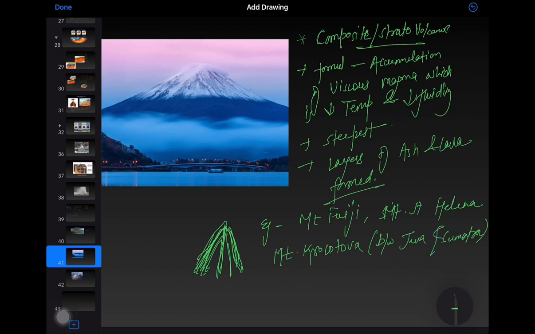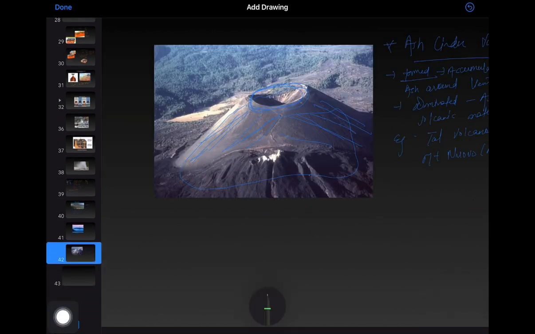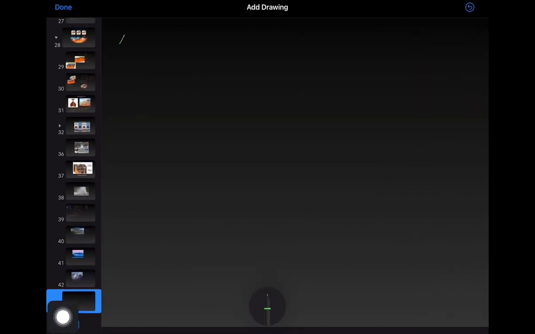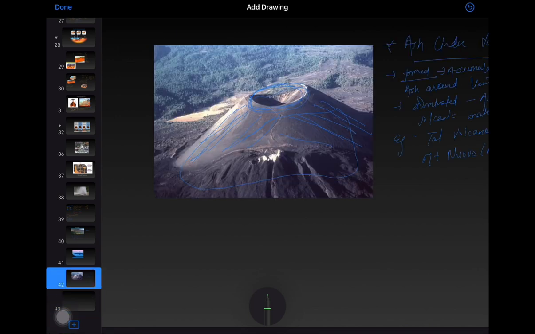These all are composite volcanoes. You have also heard of the terms like crater and caldera. A crater is simply a huge, funnel-shaped depression formed at the mouth of the volcanic vent when these ash cinder volcanoes erupted. When water gets deposited in it, a lake forms, which is known as a crater lake.